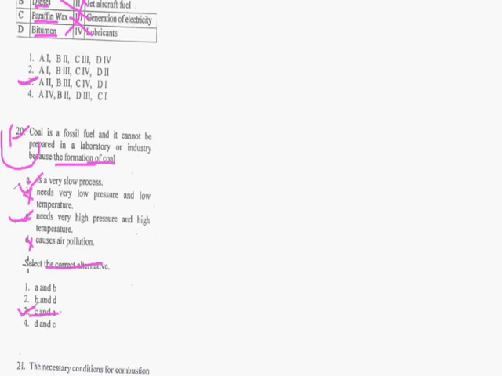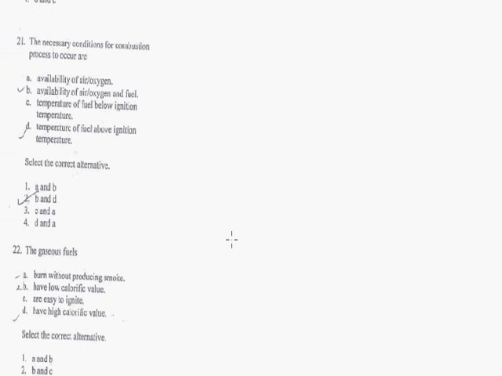Now come to the next question, question number 21. Question number 21 of chemistry is from the topic combustion, and this is again an easy question. What is the question? The necessary conditions for combustion process to occur are availability of air and oxygen. Yes, availability of air, oxygen and fuel.